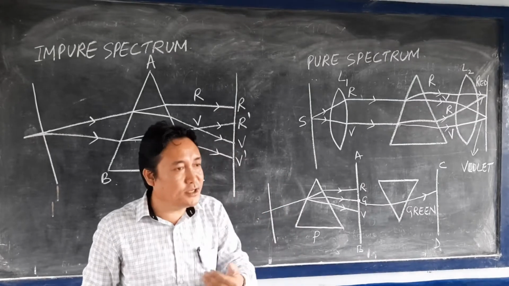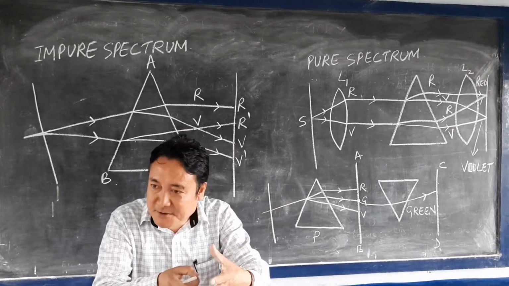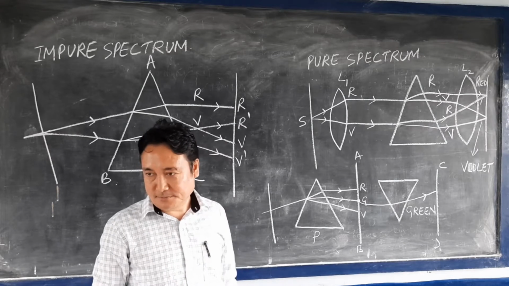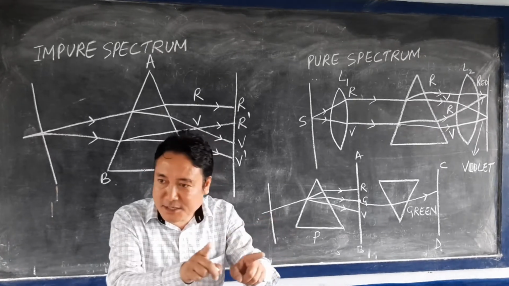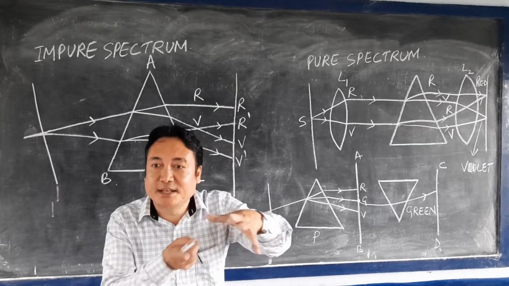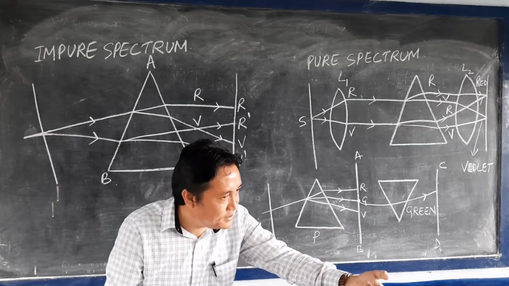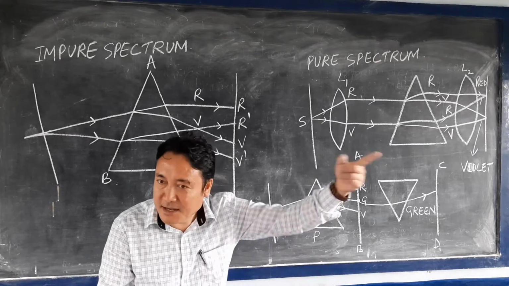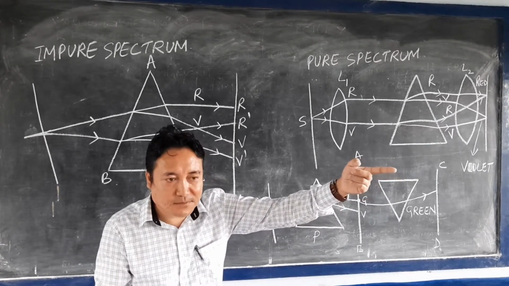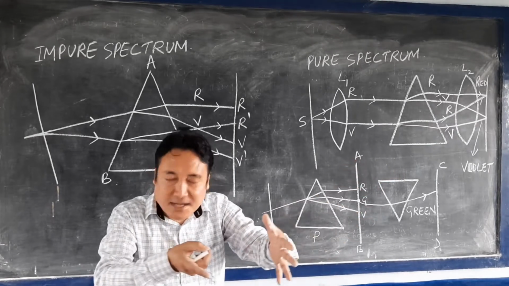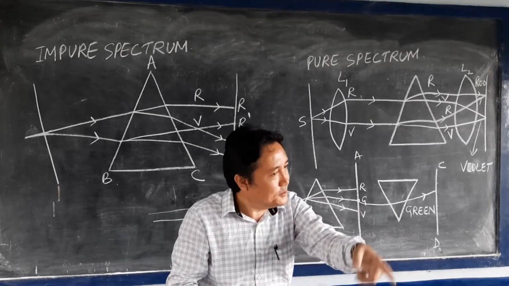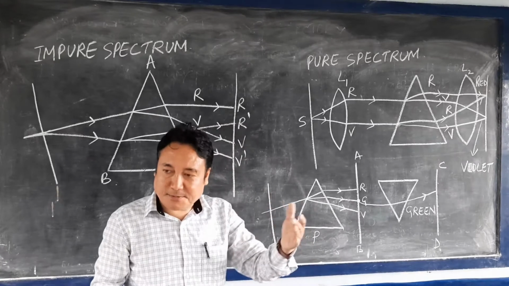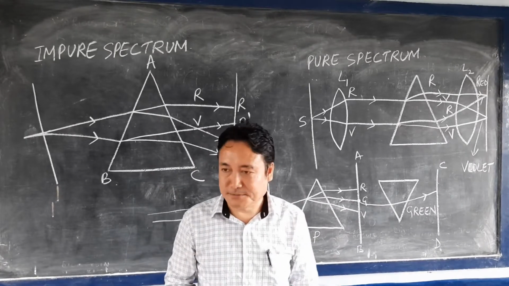Another point is that when you combine the 7 different colors, you will get the white light. So there are two conditions. One condition is that when the white light gets dispersed, you get the 7 different colors, starting from violet and ending at red. And when you combine those 7 different colors, you get the white light. This experiment was also done by Sir Isaac Newton.